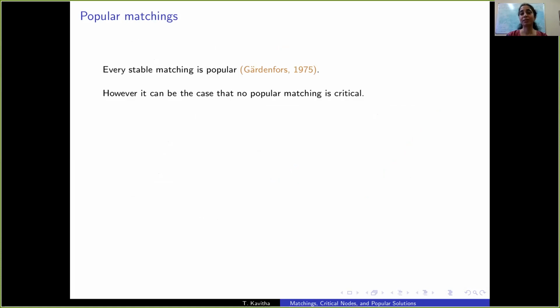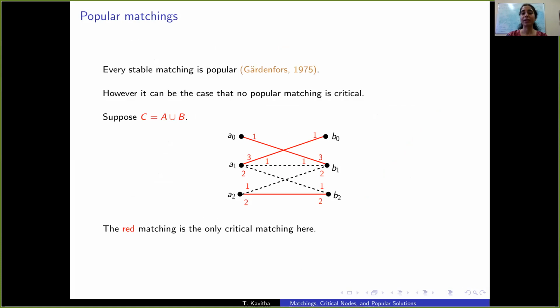But it can be the case that no popular matching is critical, as in this example, where every node is marked. So we're interested only in maximum matchings. This instance admits a perfect matching. That's this red matching. So that's the only critical matching here, in fact. But it's not popular since it loses to this blue matching of size 2. However, why are we comparing a critical matching with a non-critical matching? We already declared that it's only critical matchings that are interesting to us.